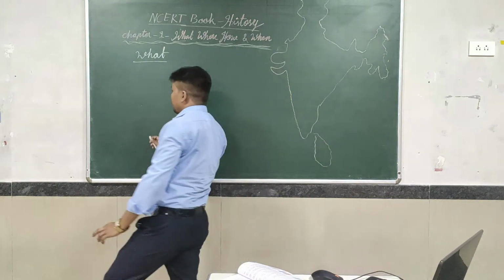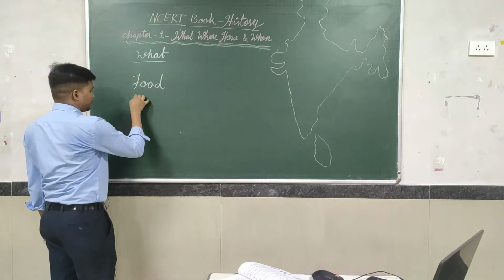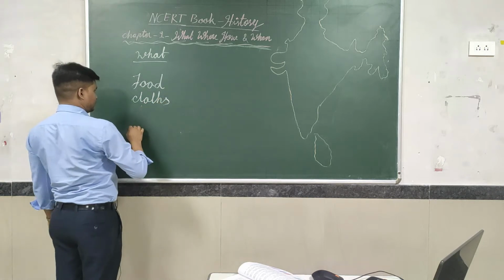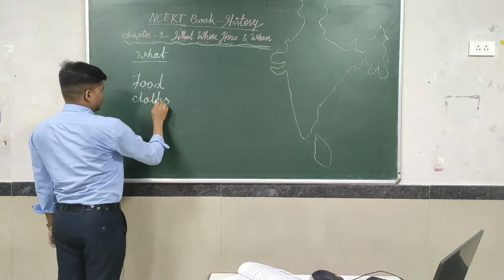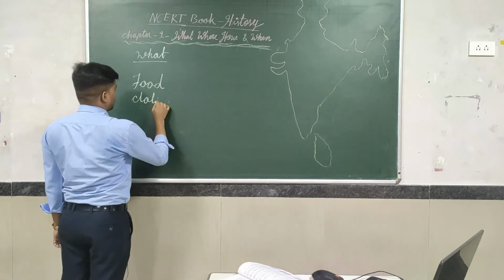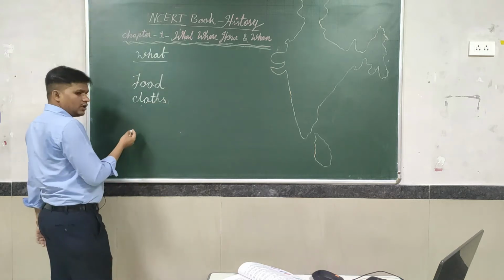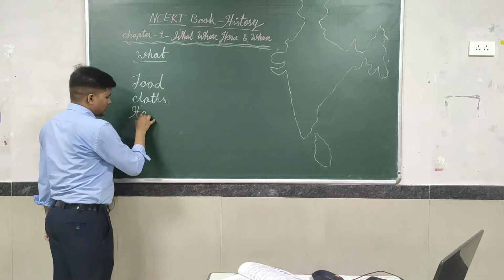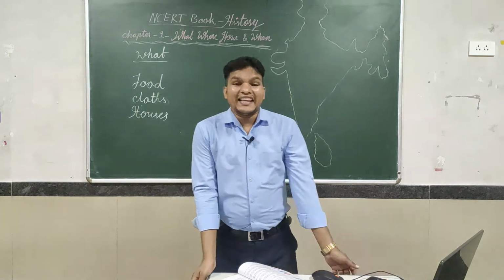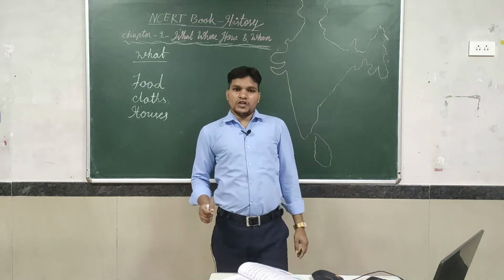We can understand about food, clothes, next houses. So in our India, different types of people were living, like the Indus civilization and the Aryan civilization.